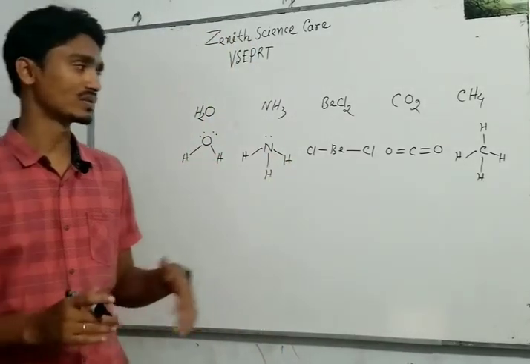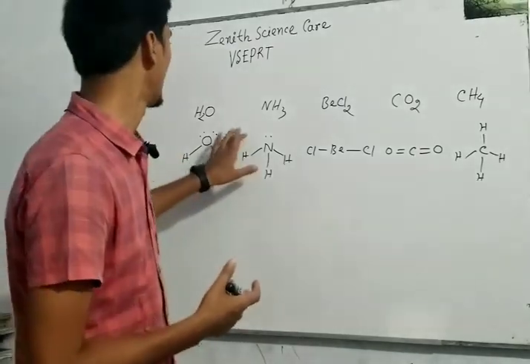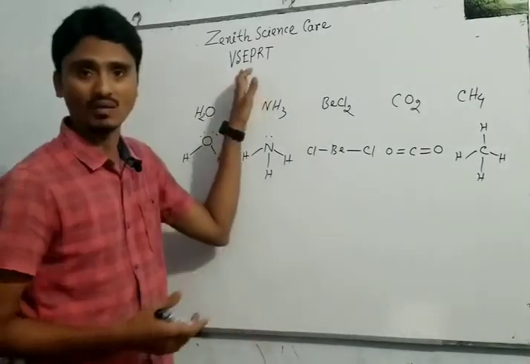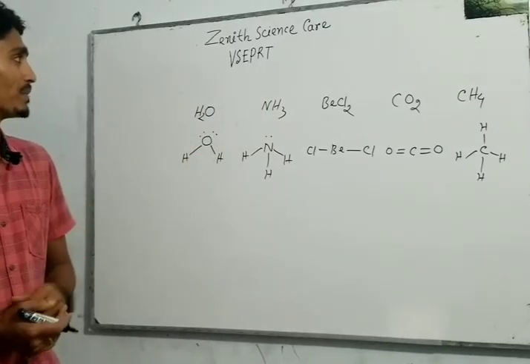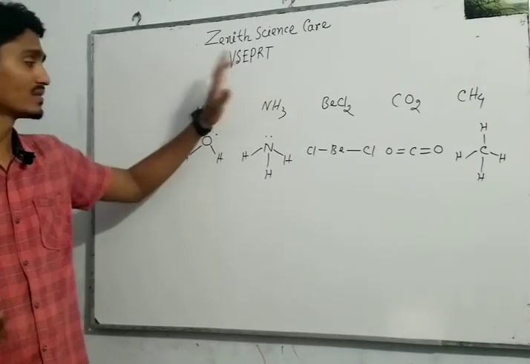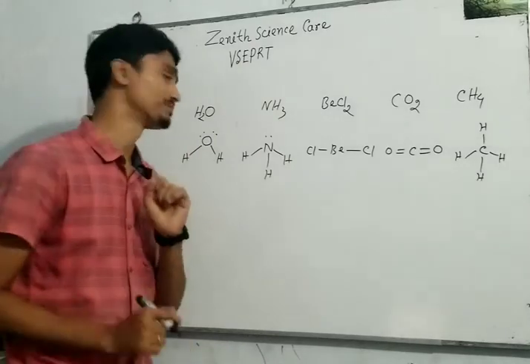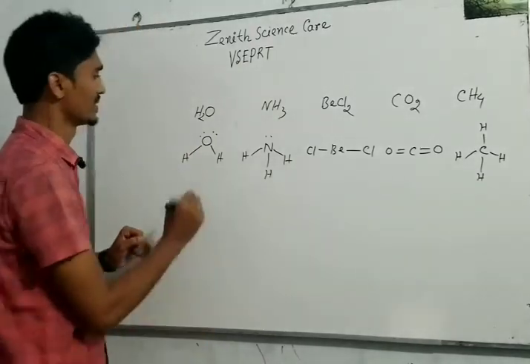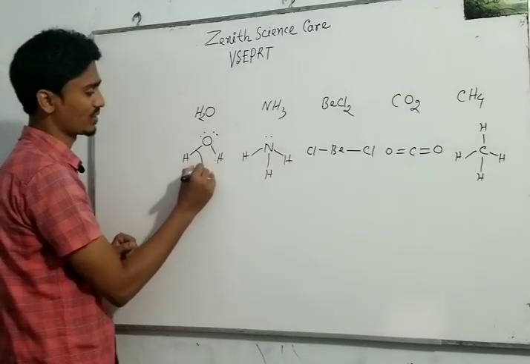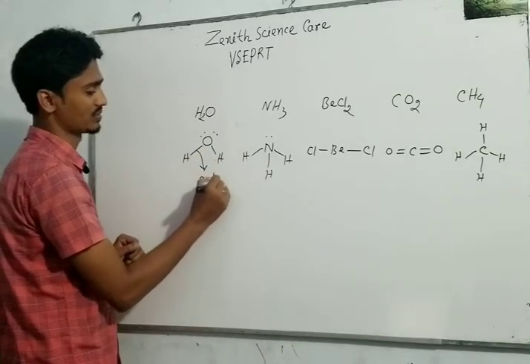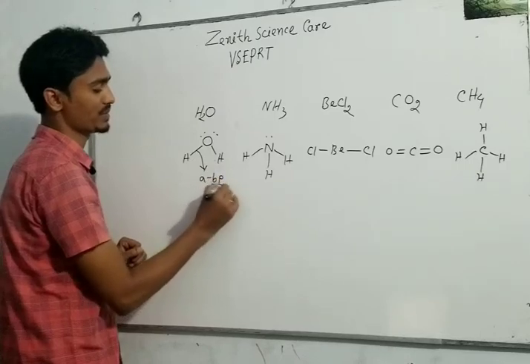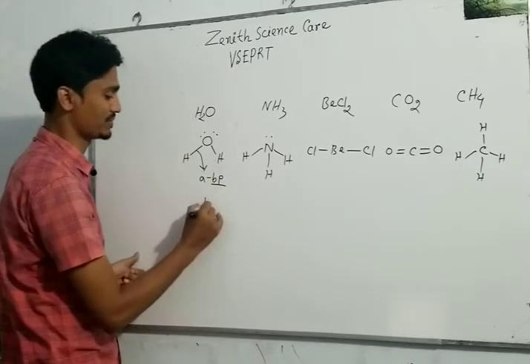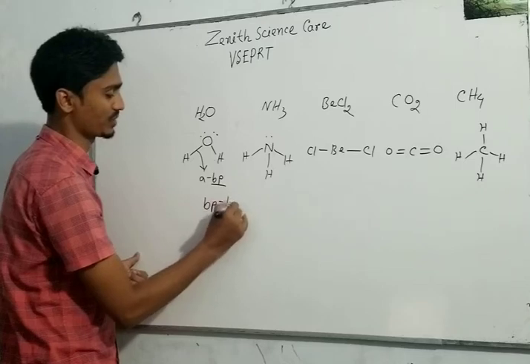So, my dear students, let's start. Let's discuss our topic in detail. Before entering into details, we should learn some special points. This bond is called a sigma bond, a sigma bond pair, sigma BP. BP means bond pair.